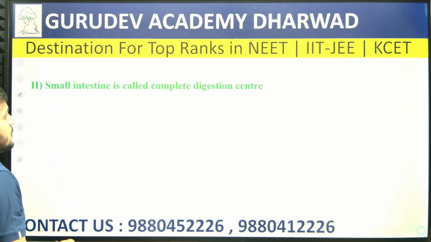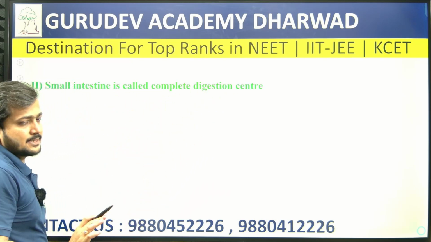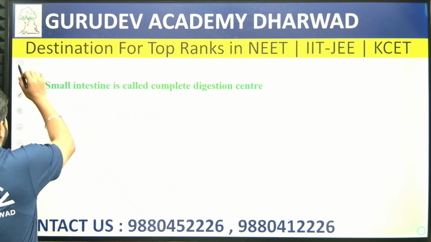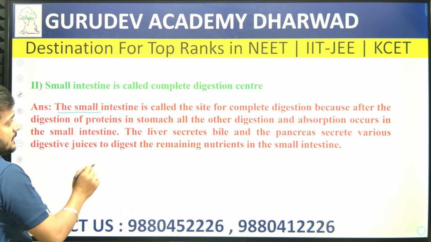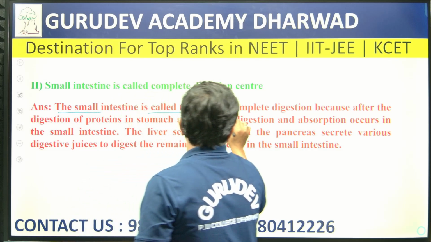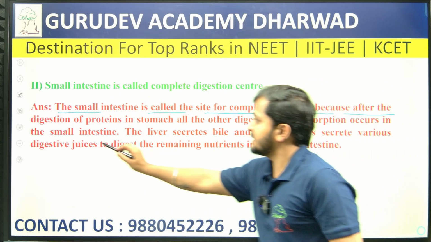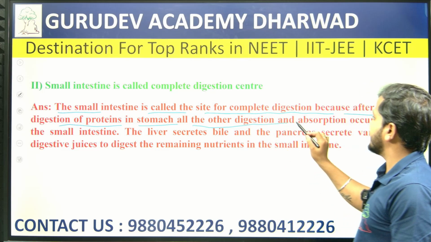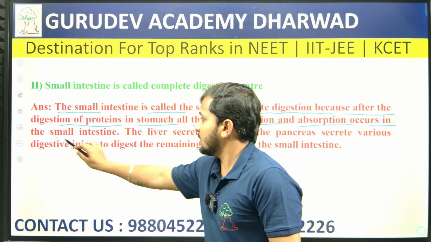One more question was why the small intestine is called the complete digestion center. We have to justify how that is. The small intestine is called the site of complete digestion, because after the digestion of protein in the stomach, all the other digestion and absorption occurs in the small intestine.